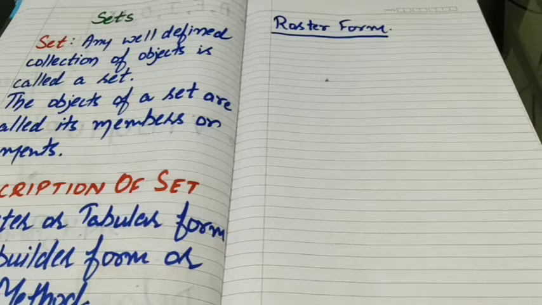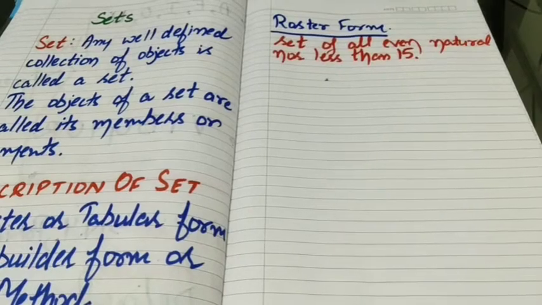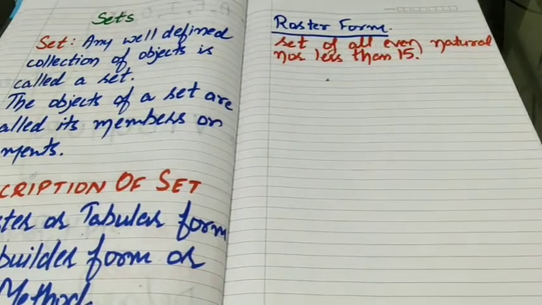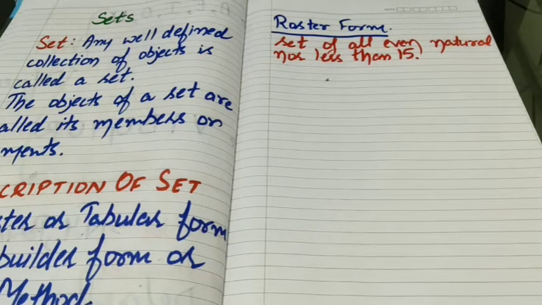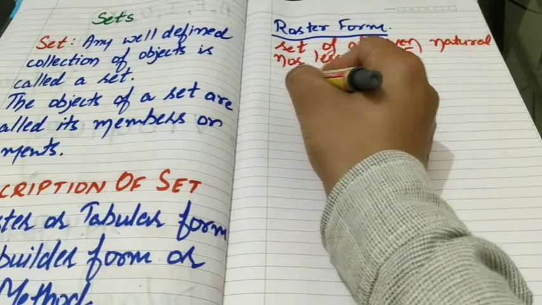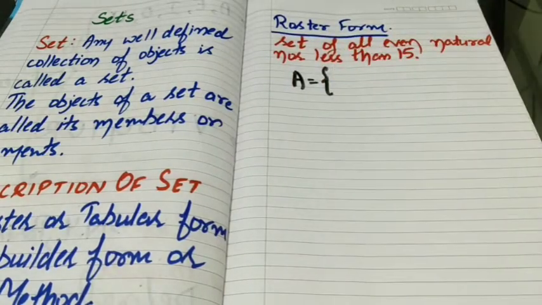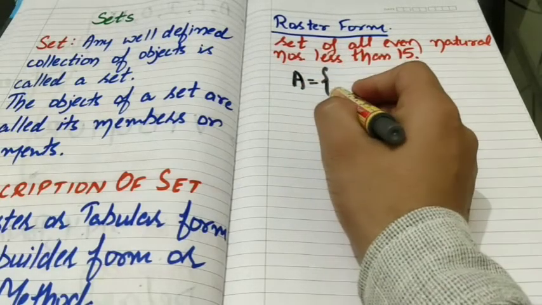For example, if we have a set of all even natural numbers less than 15 and we have to express this in roster form, then we write A equals to, because a set is always expressed by a capital letter, A equals to curly bracket start.